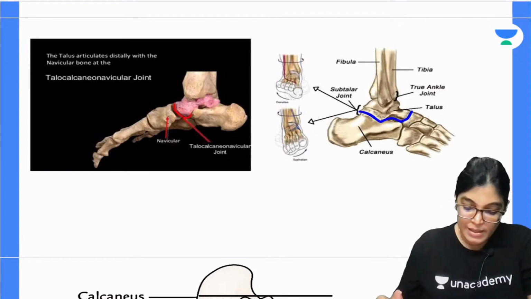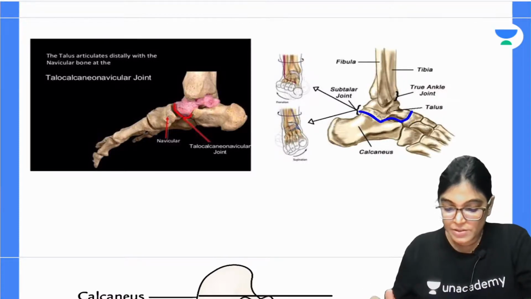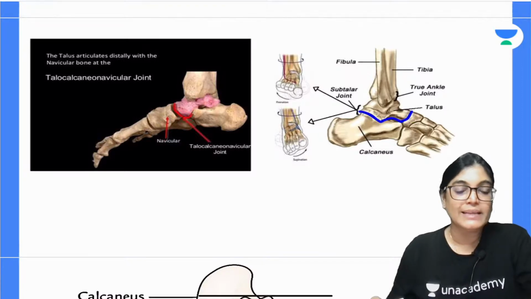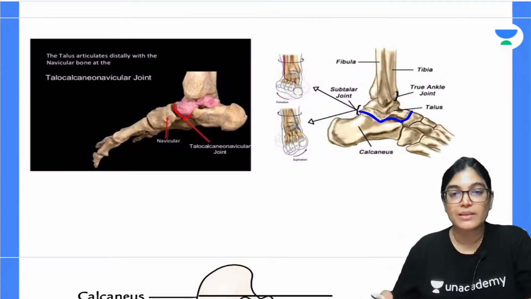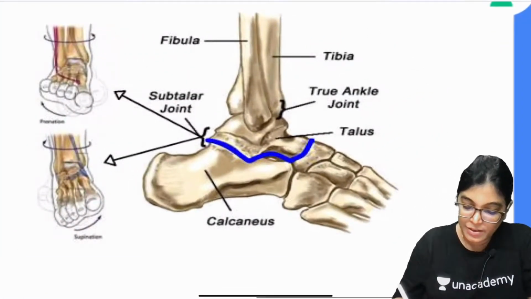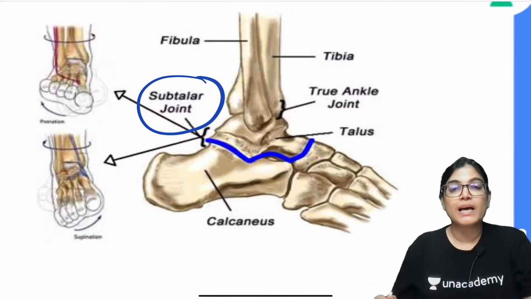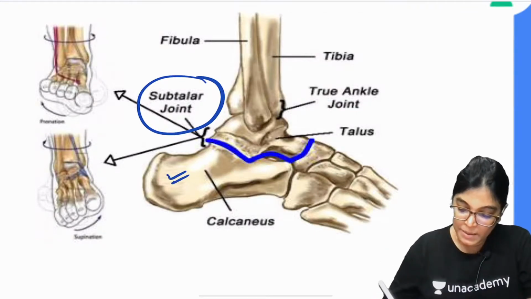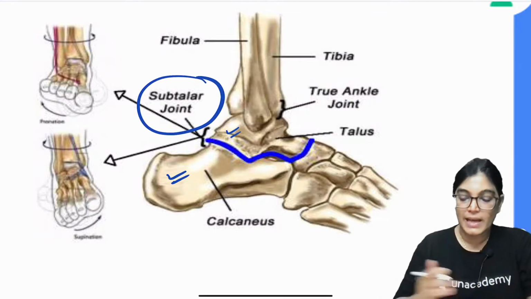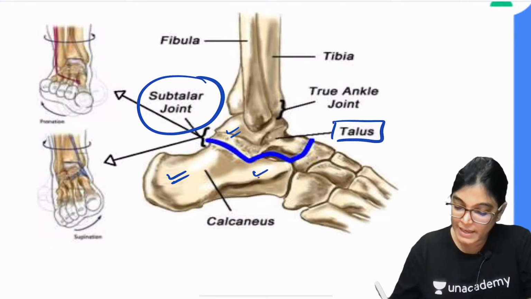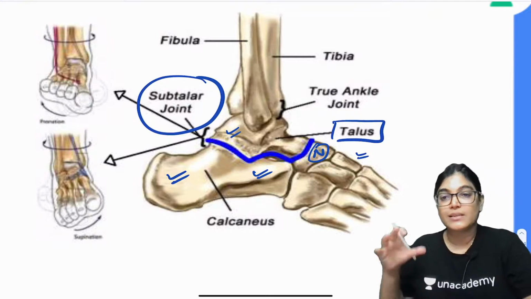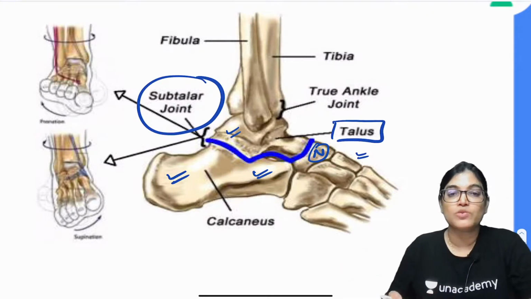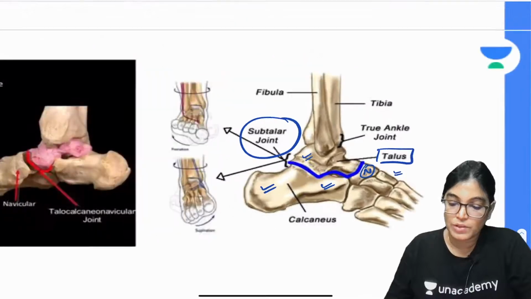See here, actually there are two types of talocalcaneal joint. There is the posterior talocalcaneal joint articulation, which is called the subtalar joint. Let me highlight this diagram, where you can see the subtalar joint. The subtalar joint is an articulation between the calcaneum and the talus bone posteriorly. Anteriorly, the articulation between talus and calcaneum also takes the navicular bone, and that is called the anterior talocalcaneonavicular joint. That is roughly a ball and socket type of joint, and the subtalar joint is the joint where inversion and eversion of the foot takes place.